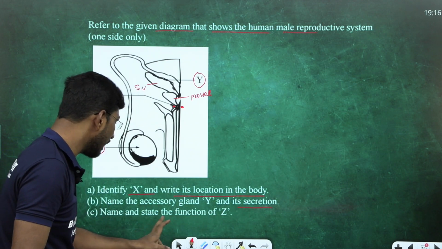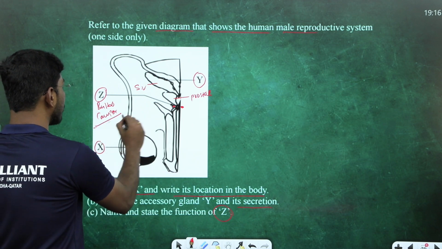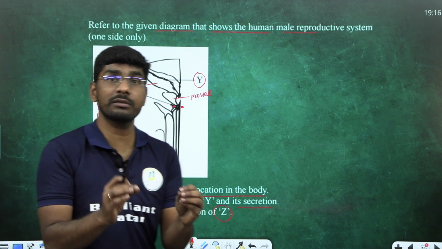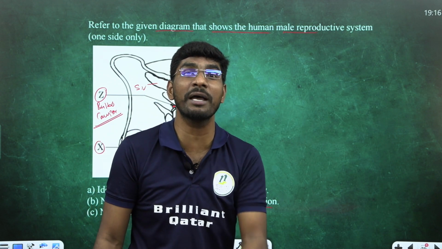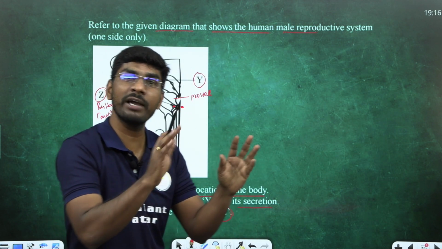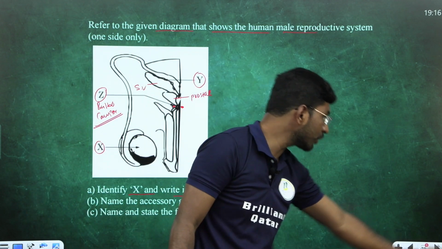Name and state the function of Z. Z is the bulbourethral gland. The bulbourethral gland secretion is important for lubrication in the penis. So these are most important questions, students.